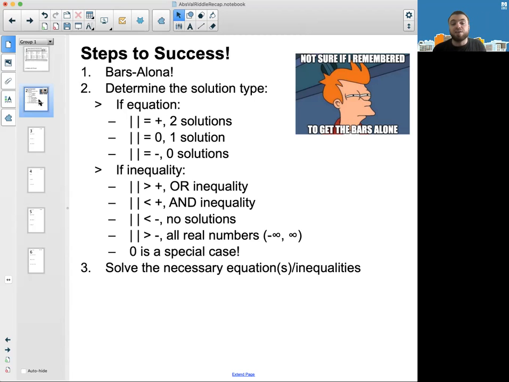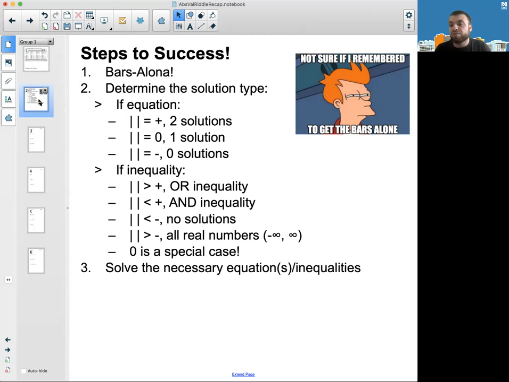Keep in mind, if I had put "or equal to" for any of these inequalities, that would have no impact on the analysis. Greater than or equal to a positive would still be an "or" inequality, and less than or equal to a negative would still be no solutions, and so on. When you have 0 on the other side, that's kind of like a special case. We didn't get into that too much, and we'll see what happens if that comes up. Usually when it's 0, it will be like everything but one number, because 0, again, is a kind of tricky number. So we're probably not going to see that, but good to know it's a special case.